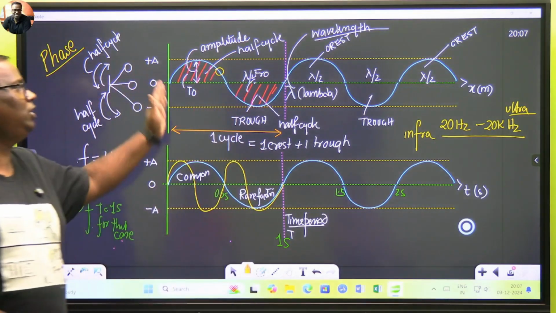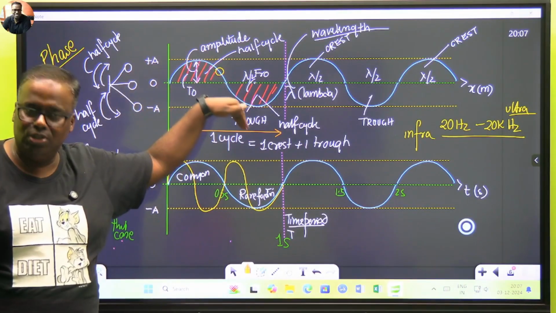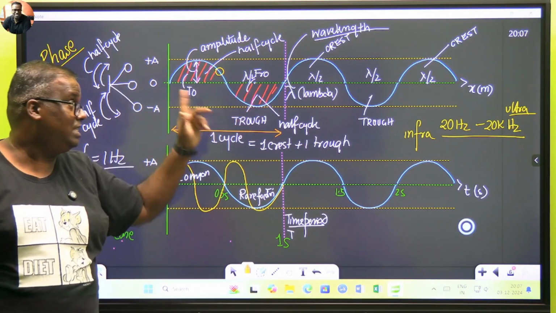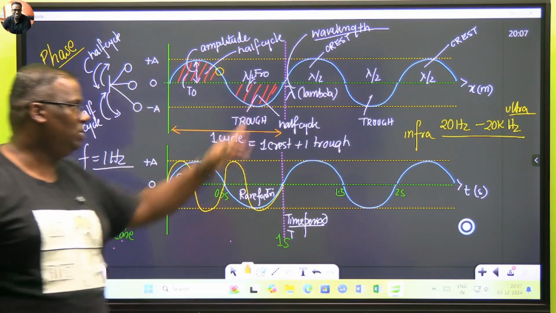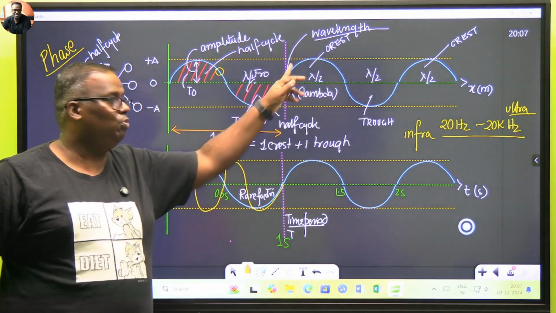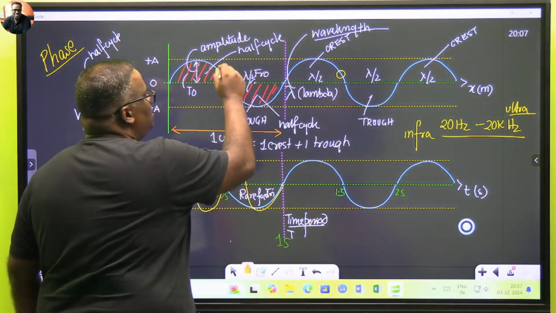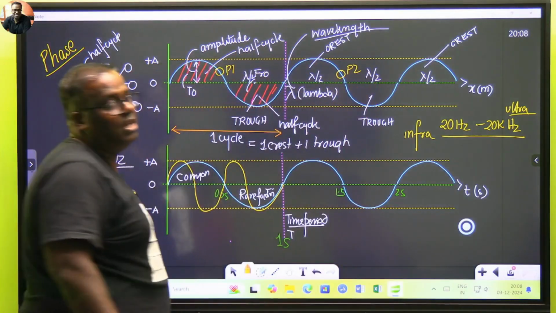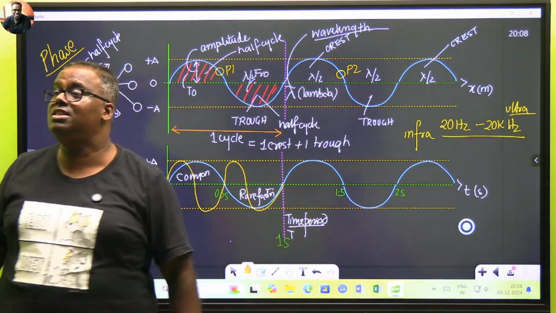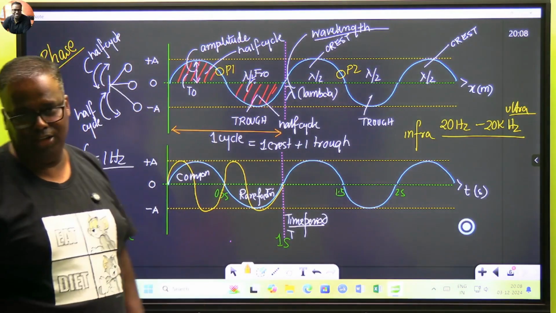It is a point on the latter part of a crest trying to now go down. Its next adjacent nearest similar point, you will say this, this point will go up. The next point is this. So if this is my point P1 and this is point P2, P1 and P2 are said to be in the same phase.